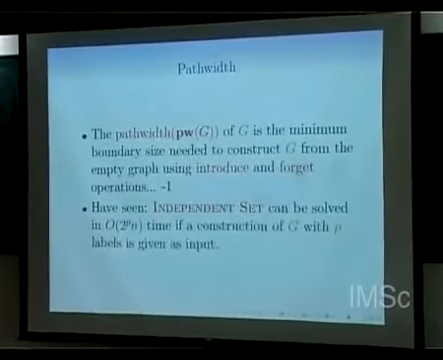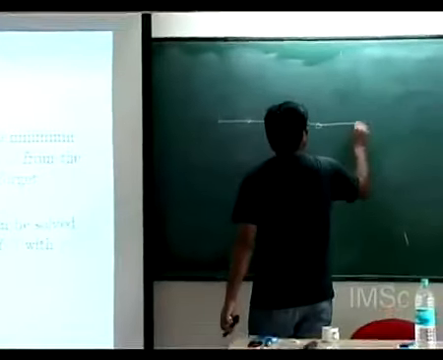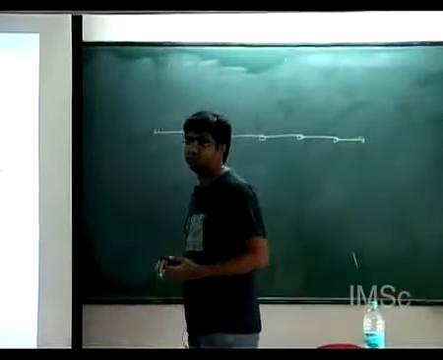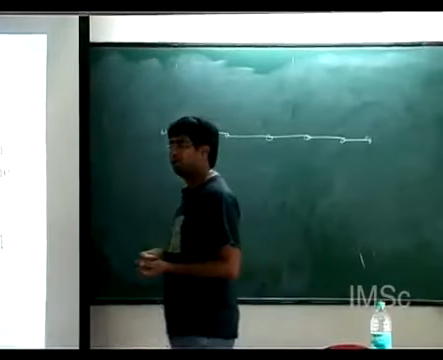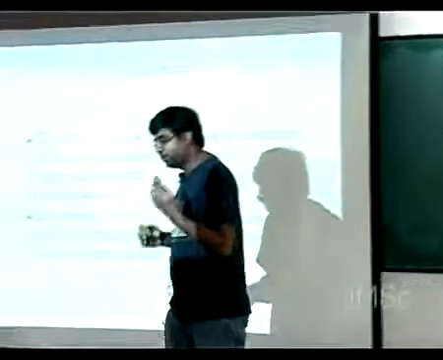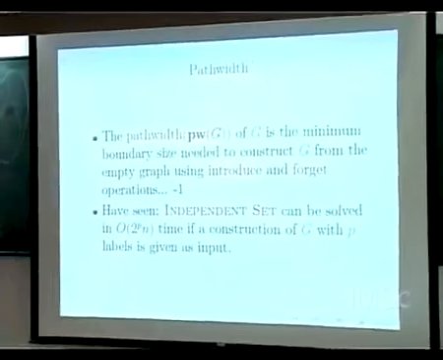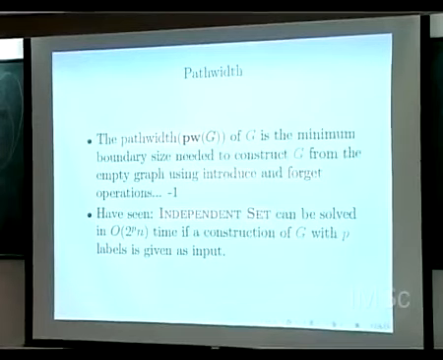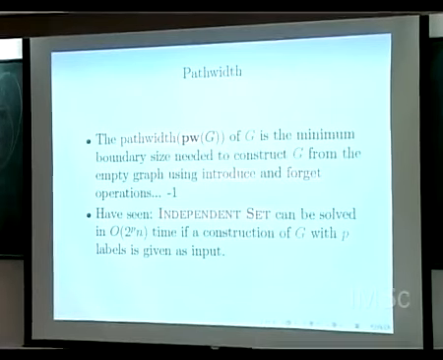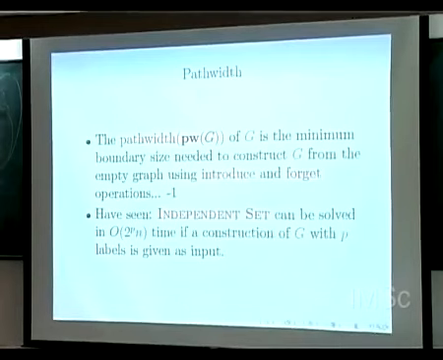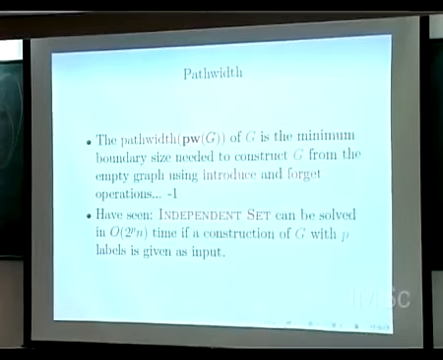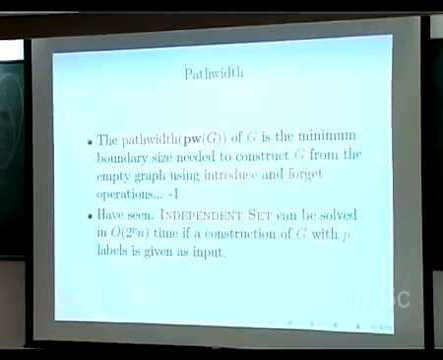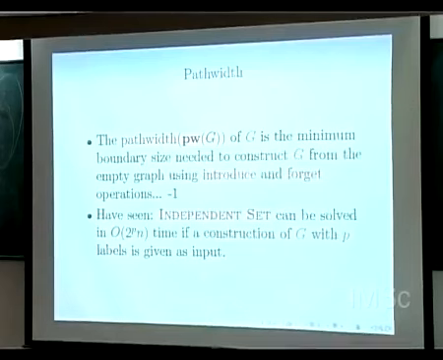For example, let's see. This is a path, right? How can you construct this graph? What is the minimum number of labels you need to construct this graph with the operations which I have defined before? Starting from an empty graph, I want to construct this graph by some T-bounded graph, by doing either an introduce operation or a forget operation. It was abstract before, now an example. We should at least learn how to do it for a path.